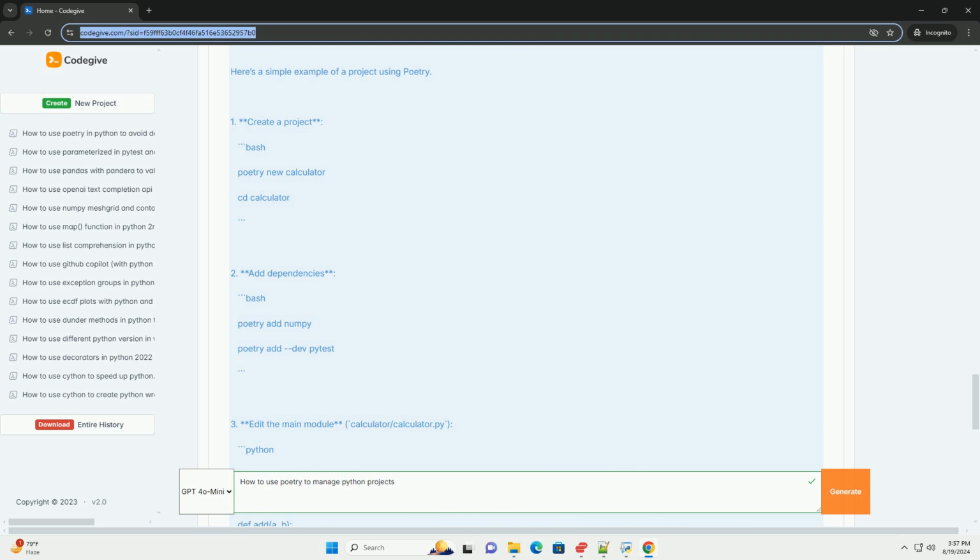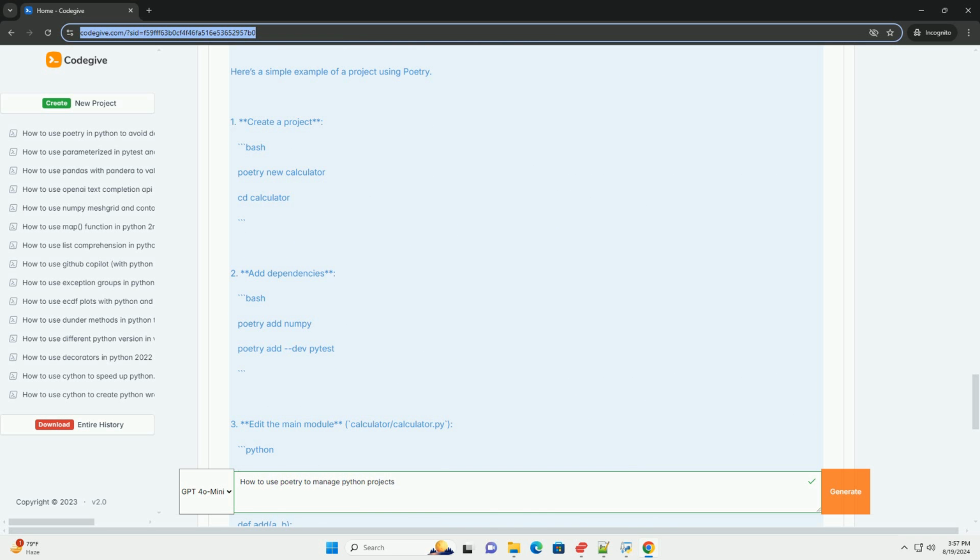7. Using a virtual environment. Poetry automatically creates a virtual environment for your project. To activate the virtual environment, use bash poetry shell. You can also run commands directly in the virtual environment without activating it: bash poetry run python script.py.